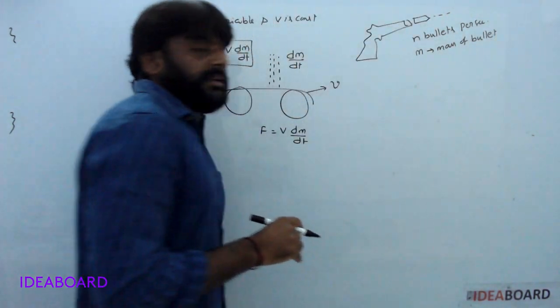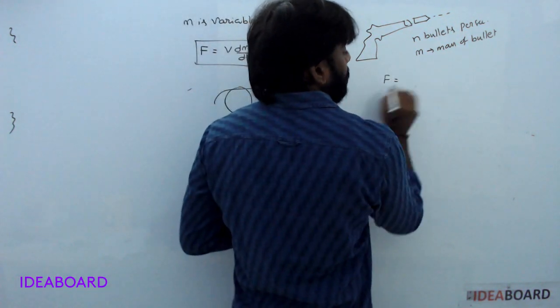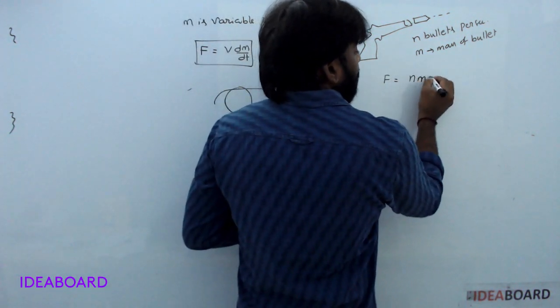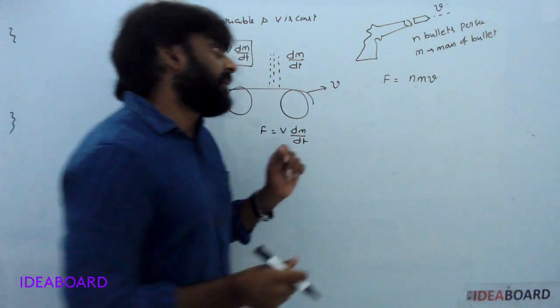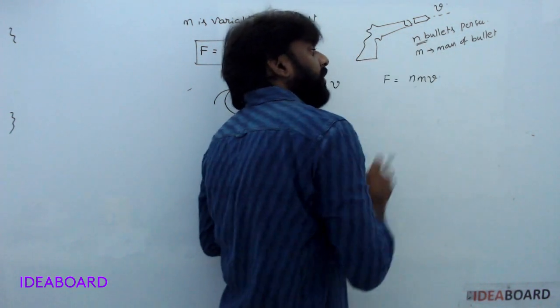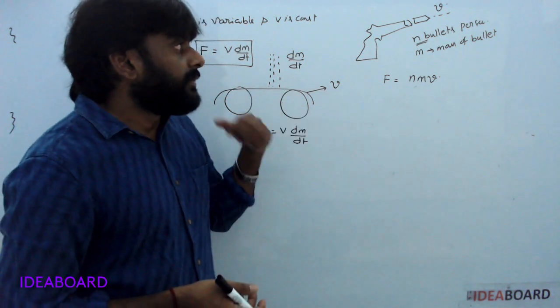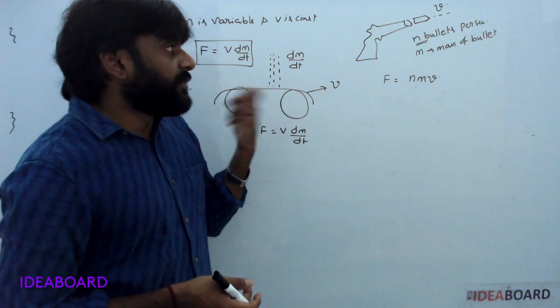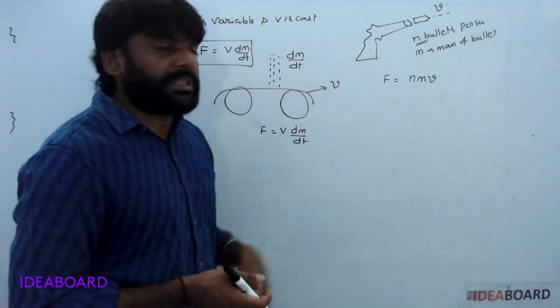To hold the gun, the required force is F is equal to n m v. Here n is the number of bullets per second, m is the mass of each bullet, and v is the velocity of the bullet. To hold the gun, the required force is this one.